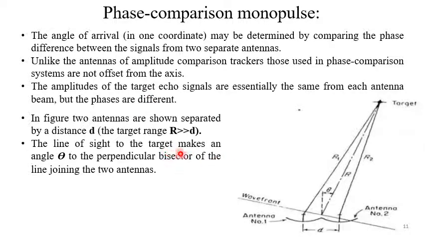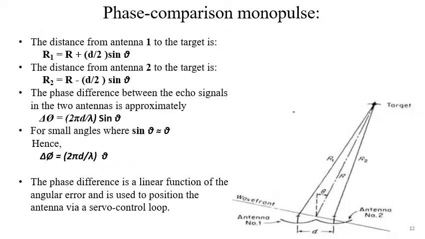The line of sight of the target makes an angle theta to the perpendicular bisector of the line joining the two antennas. This is the front direction. The distance of the target from antenna 1 is r1 equal to r plus d by 2 sin theta, and that from antenna 2, r2, is r minus d by 2 sin theta. The phase difference between the echo signals in the two antennas can approximately be written as delta phi equal to 2 pi d by lambda times sin theta.